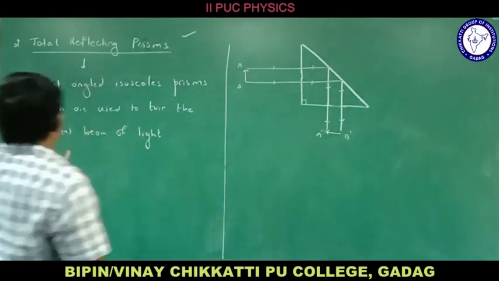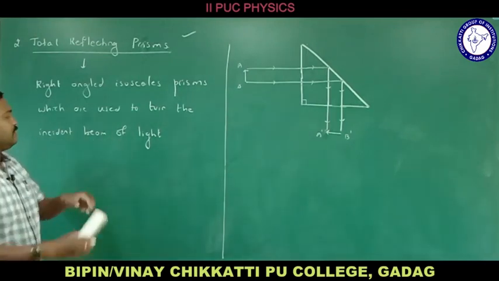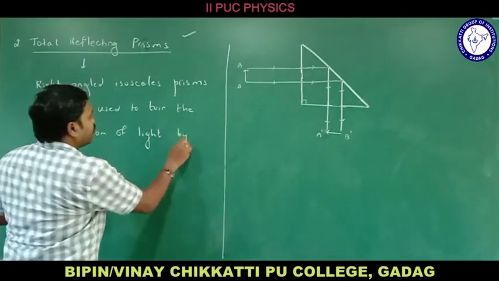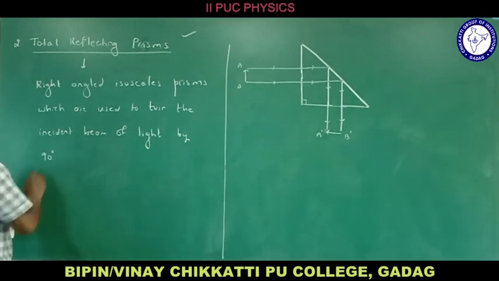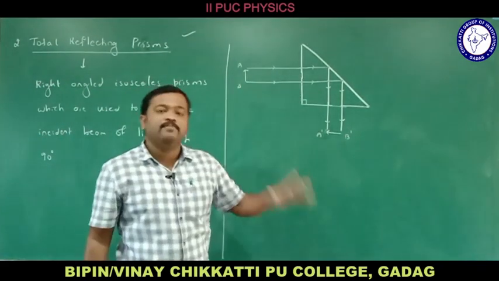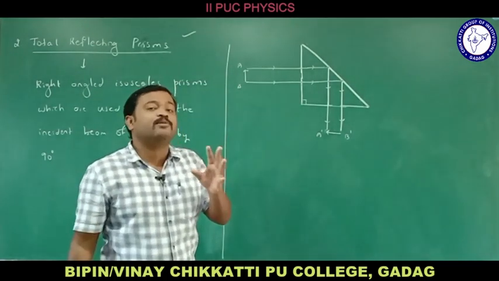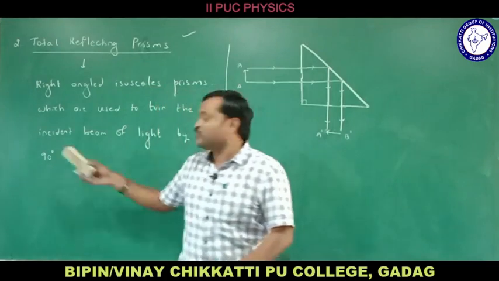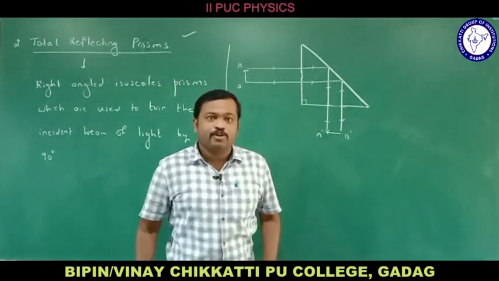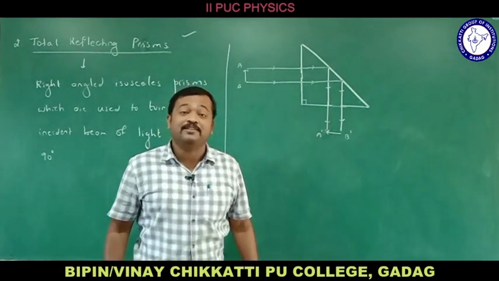So let me consider like this. Right angled isosceles prisms are used to turn the incident beam of light by how many degrees here? By 90 degrees, right? By 90 degrees you can turn the incident beam of light. This is the ray diagram, to turn the incident beam of light through 90 degrees. Usually in periscopes you can find the application of right angled prisms here, right?